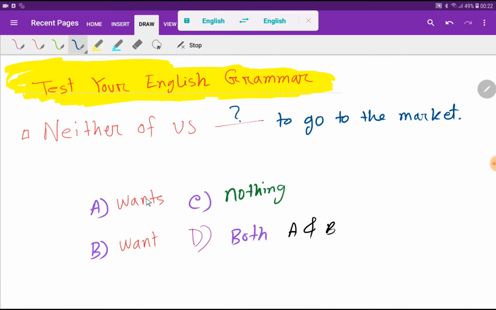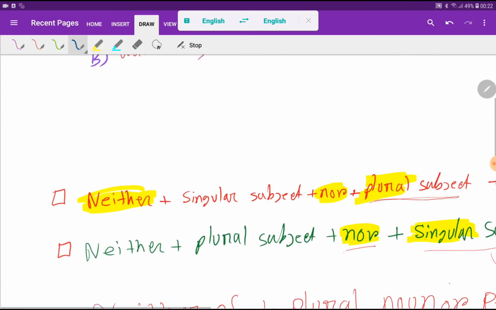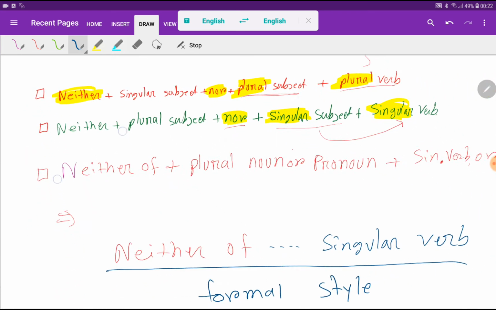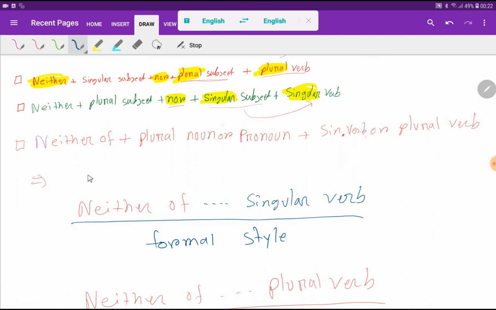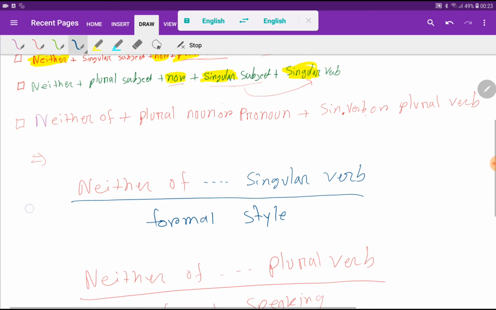Before giving you the answer to this question, let me give you some basic points so that you can easily understand. So, after neither of, we can use a plural noun or pronoun, and then we can also use a singular verb or a plural verb. Look at here.